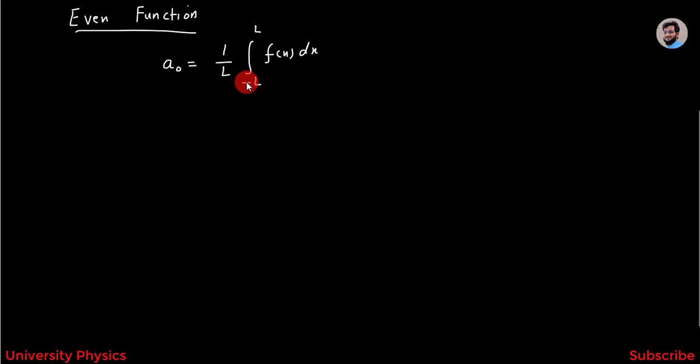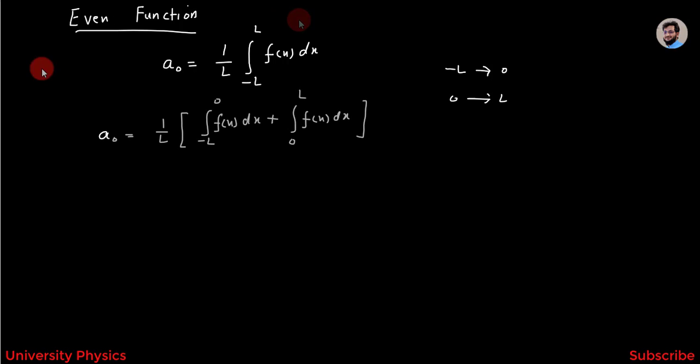Now, here the limits are from minus L to plus L. I have to split these limits from minus L to 0 and from 0 to plus L. So, this can be written as a naught is equal to 1 over L integration from minus L to 0 f of x dx plus integration from 0 to L f of x dx.